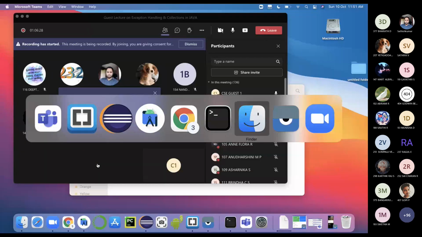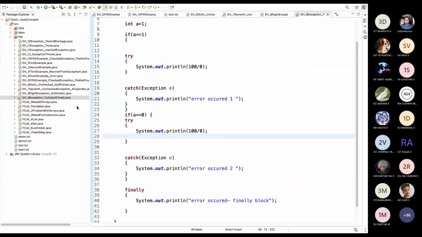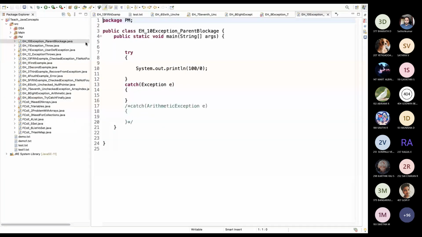I will give you another example. Okay, what is the output for this program?